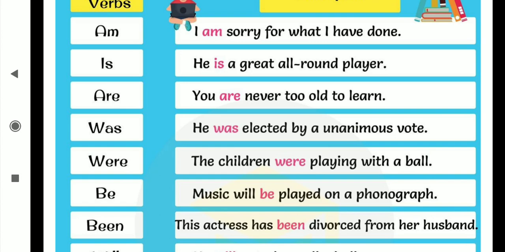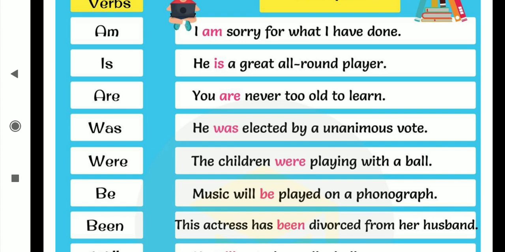Was can also come under the category of being verb, but how? After was, were, be and been we are not going to take any second verb, then definitely it will go under the category of being verb.